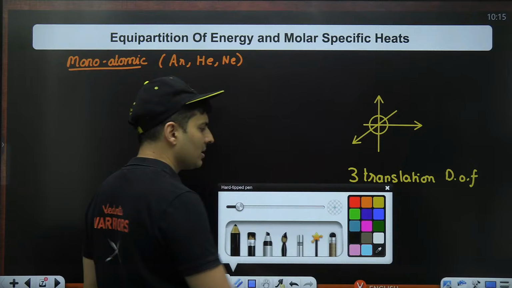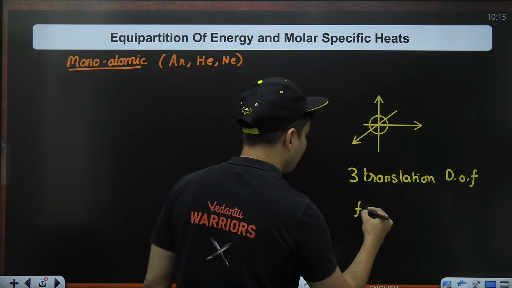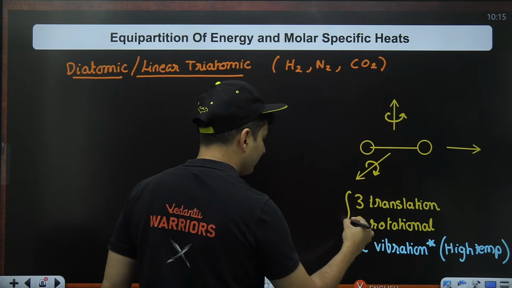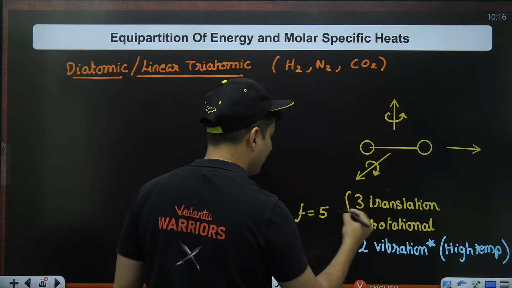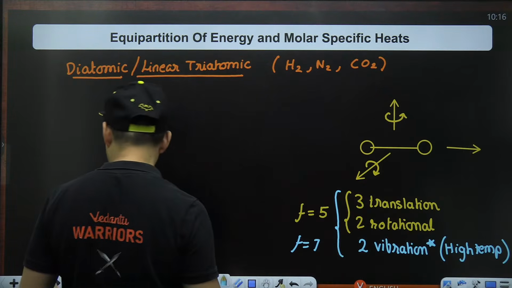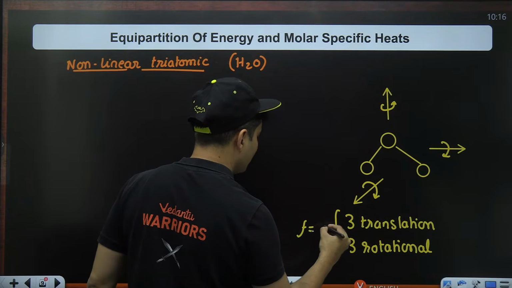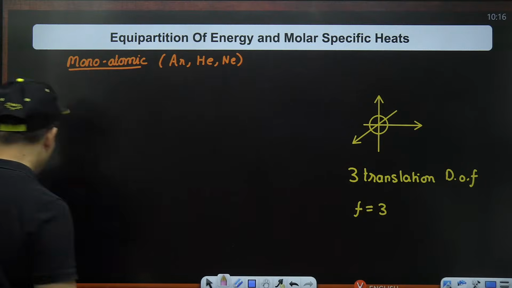What are those values? The number of degrees of freedom, like we saw over here, is 3. Here, the degrees of freedom is usually 5, unless you take a very specific case of vibration, then the degrees of freedom is going to be 7, and here the degrees of freedom is just going to be 6. So let's calculate every single thing, starting off with Cv.